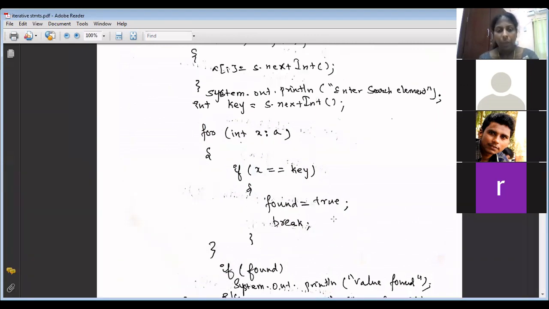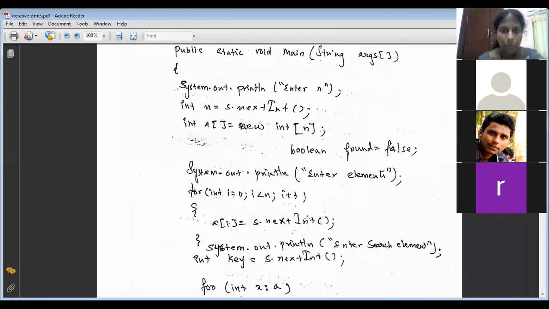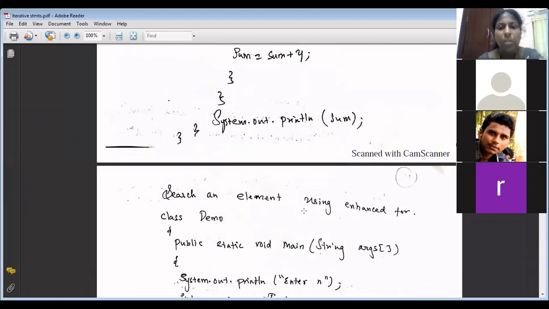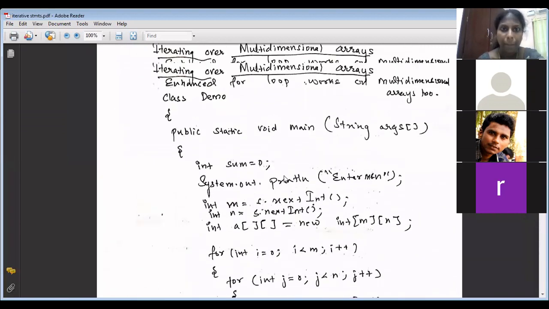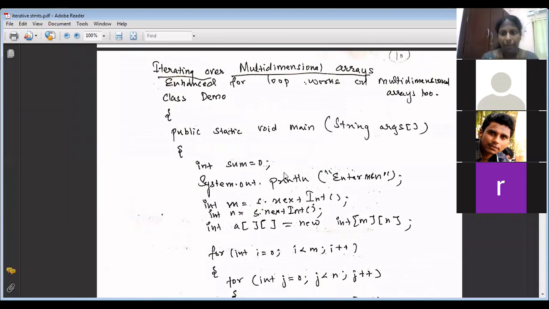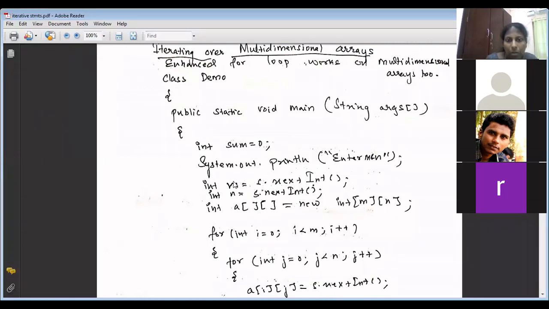Okay, now one more program also, let us see. Suppose it is a two-dimensional array, how do you use a for each loop to find the sum and all? M, n, what is m here? What is m? Number of rows. What is n? Number of columns. Keep a 2D array.